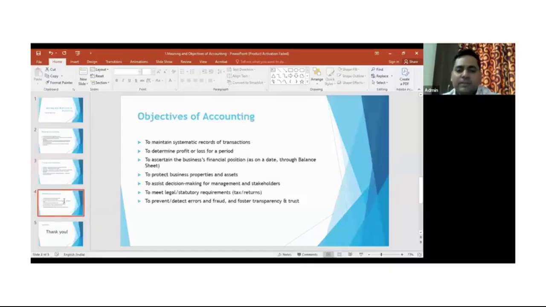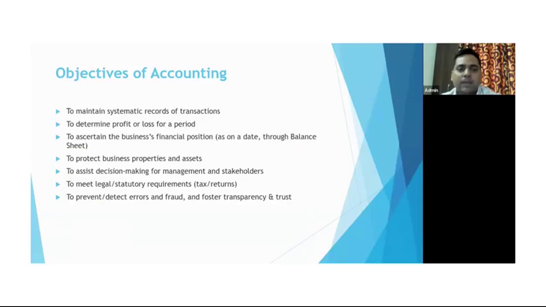So this is something related to the objective of accounting, right? So the objective of accounting is to maintain a systematic record of the transactions. So the systematic record of the transactions, which I mentioned in one of the books, is known as the general book, right? So all sort of primary entries are recorded in the general book.